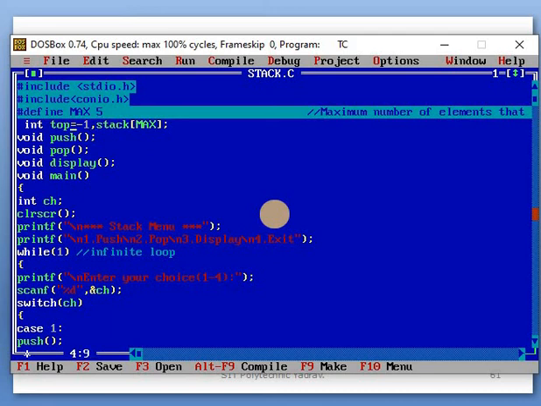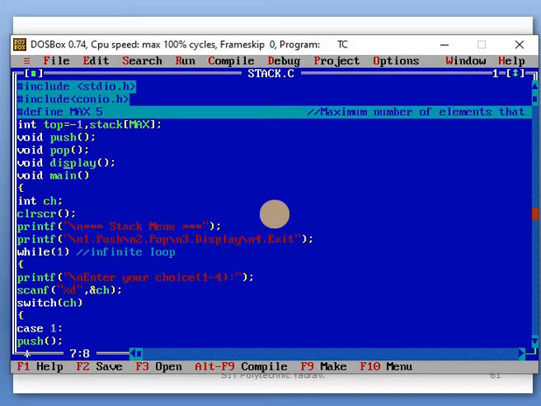After that, there is the global variable. You already know local variable and global variable. Local variables are accessed only within that function, and global variables are used in the overall program. So top is one variable and stack is another variable, an array variable, and its size is passed as max, meaning 5. After that, top is initialized to -1.